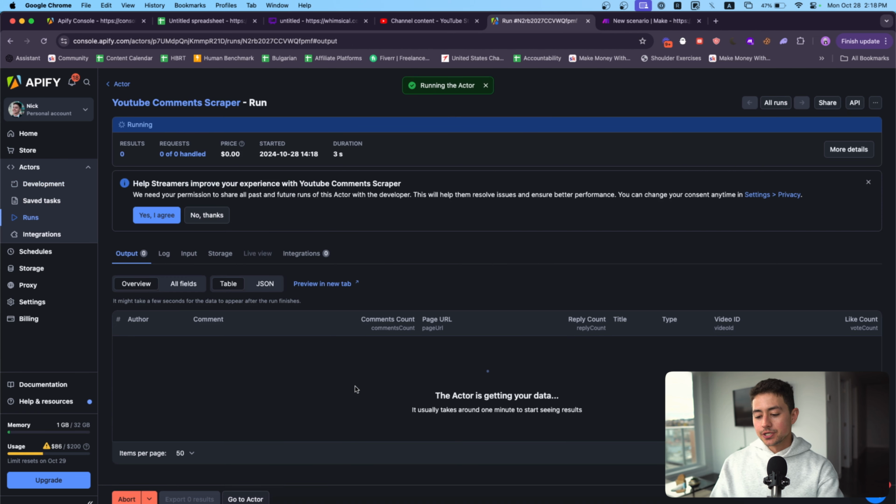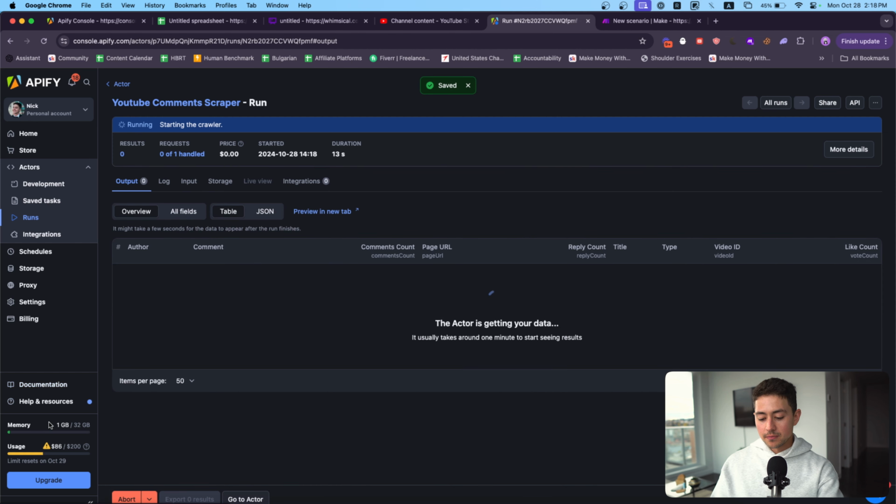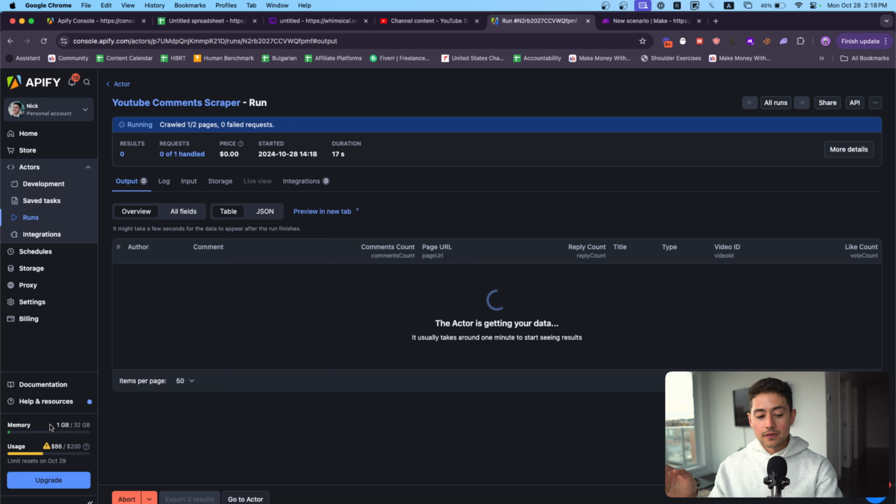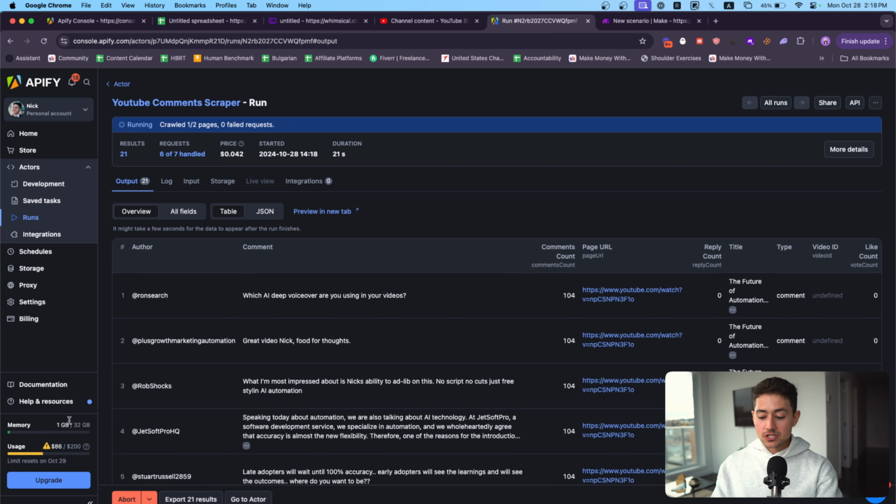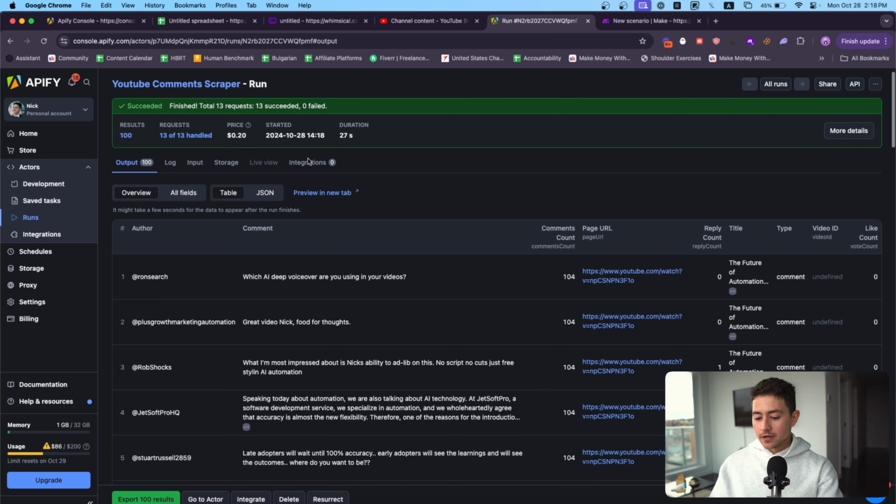So as I mentioned, you're going to get $5 in free credits when you sign up to Apify. So the actual run is not going to cost anything until you hit 2,500. But there are also some other things to keep in mind if it's your first time using this platform. Basically what Apify does is it spins up web servers elsewhere. And those web servers are responsible for actually going out and building that scraper. And then we have a little usage parameter, which is the number of dollars that it's basically costing you to run these things. So I believe I was scraping 100, right?